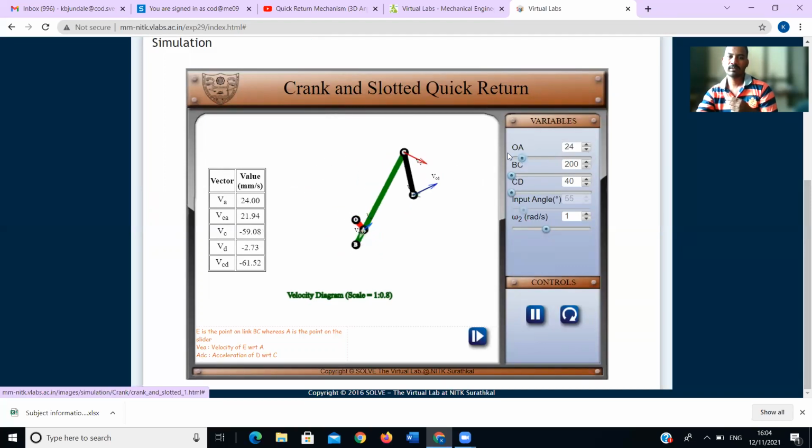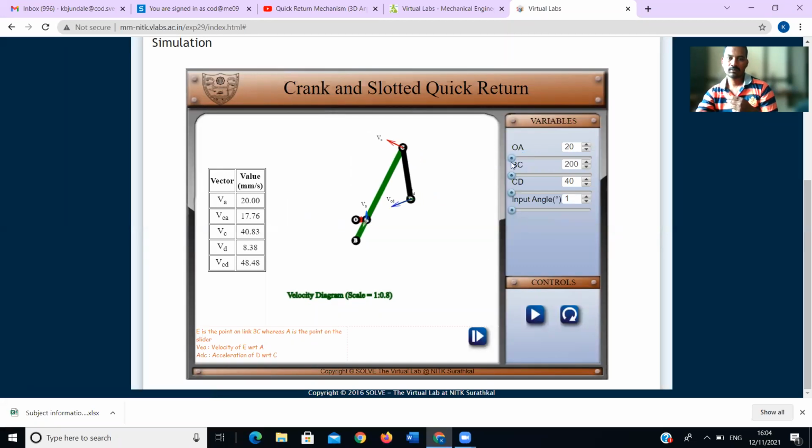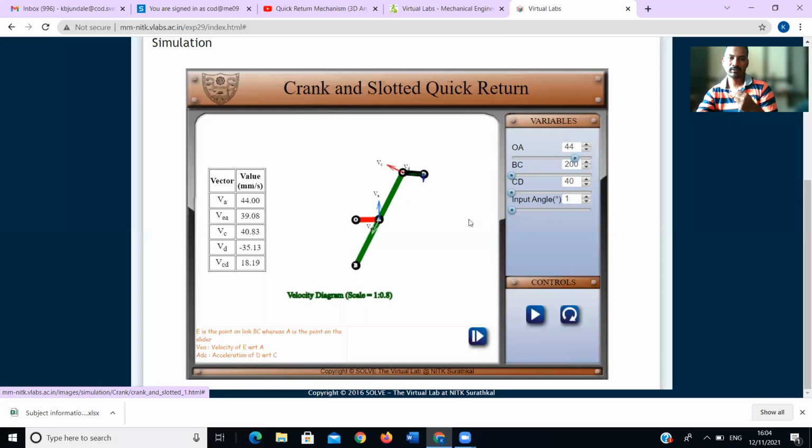You can see here how it varies. I will pause this. If I change it, you will see the difference. The length of OA will change, the BC length will also change, and CD also. This one is CD, the middle one is BC, and this one is OA.